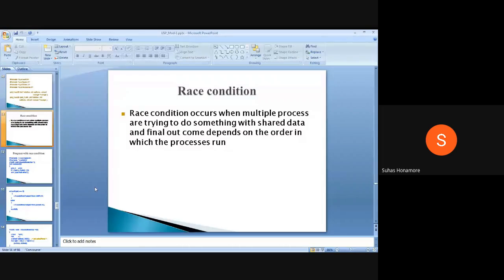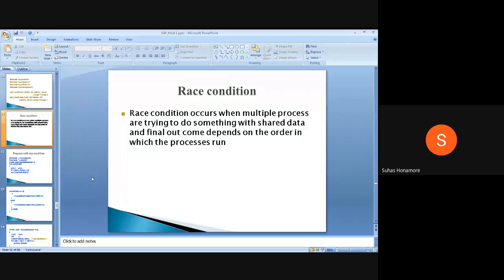The new topic is race condition. Before going into this one, why did we arrive at race condition? We took two things, that is fork and vfork. Whenever you are creating a process using fork, multiple processes will be there, so more than one process will exist at that time.